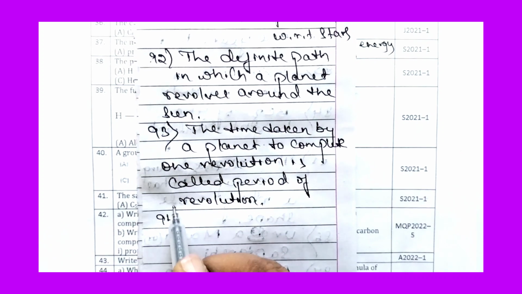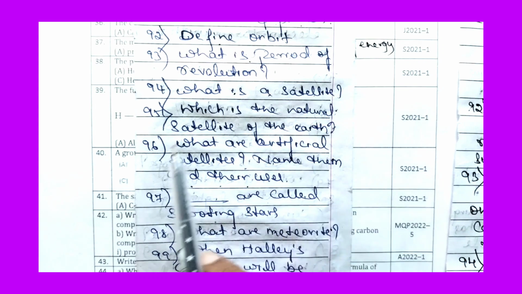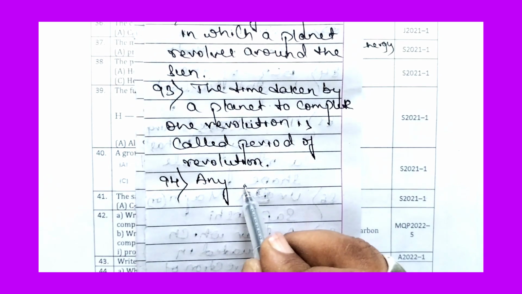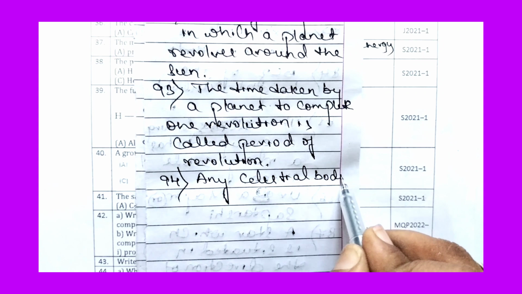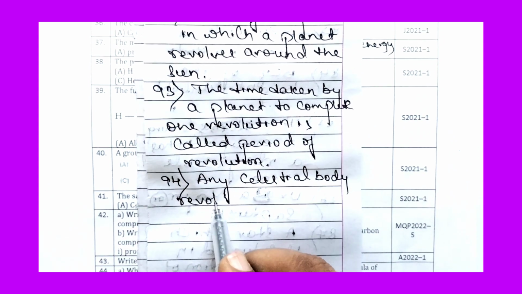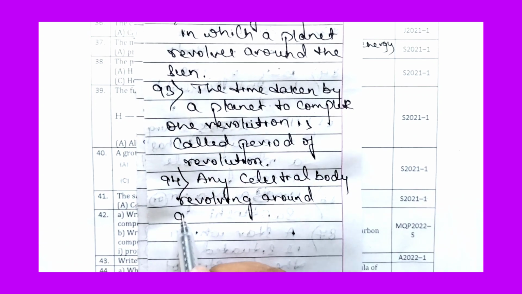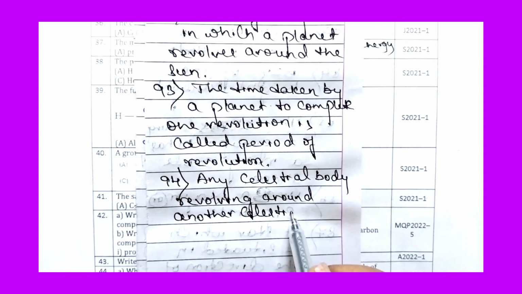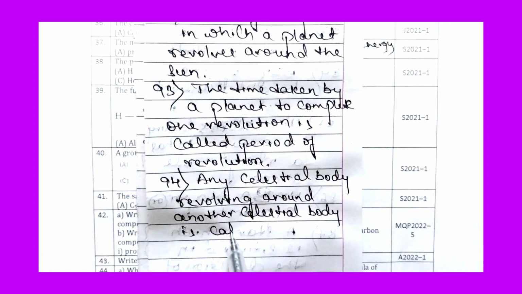Now let us move to the 94th question. What is a satellite? Satellite is defined as any celestial body revolving around another celestial body.